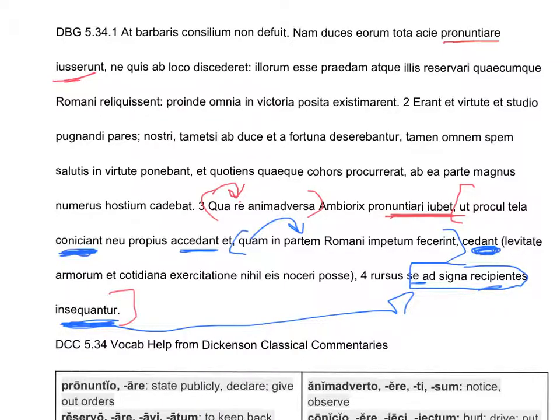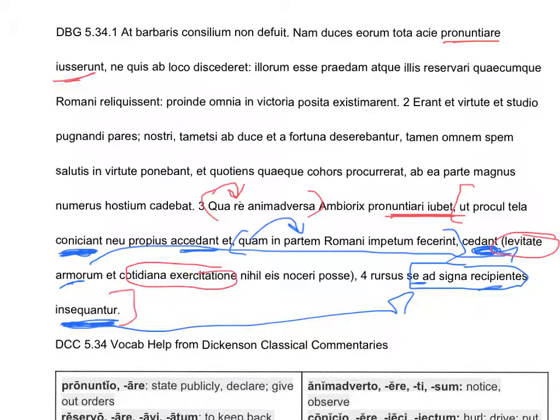Now we can go back to this parenthetical expression. What is the idea behind Ambiorix's strategy? Levitate, ablative. Because of, on account of, we don't have enough information yet, so we'll have to hold that thought. Oh, on account of the lightness or something of the weapons, notice that's a genitive phrase modifying the lightweight. And look, another ablative, which makes sense because they're being connected by et. So on account of, we'll make that red, on account of this and on account of that, and this is just funky.